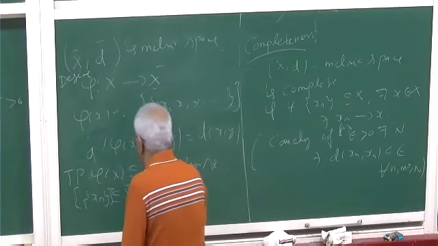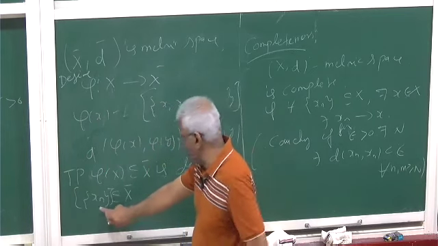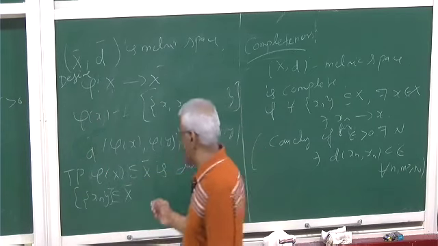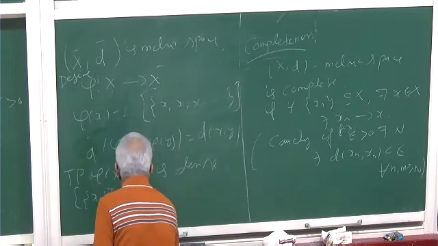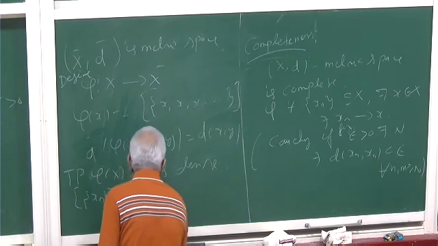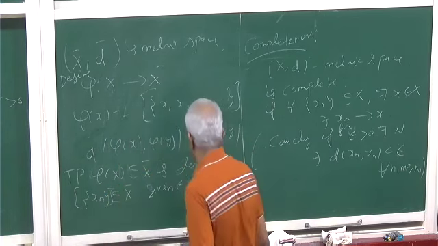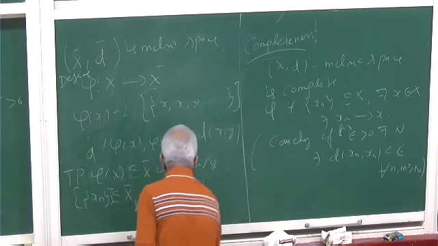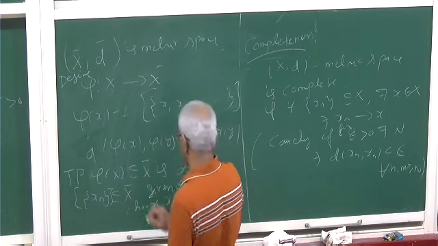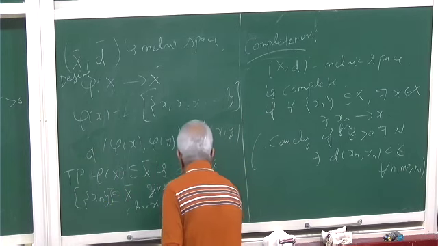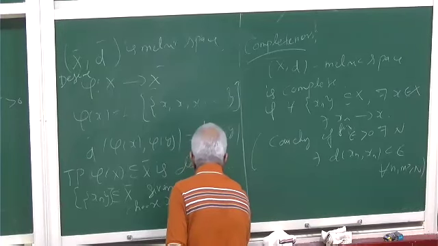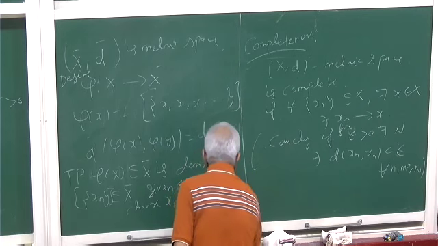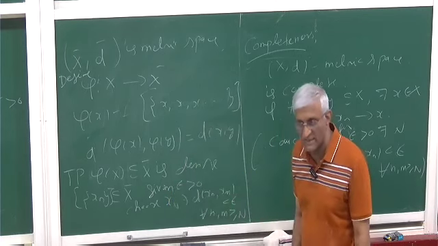Now this is all Cauchy sequence, and you have to get something in phi of x to approximate it. Given epsilon greater than 0, choose some n such that the modulus of d of xn, xm is less than epsilon for all n, m greater than or equal to N. Because it's a Cauchy sequence, you can choose this.